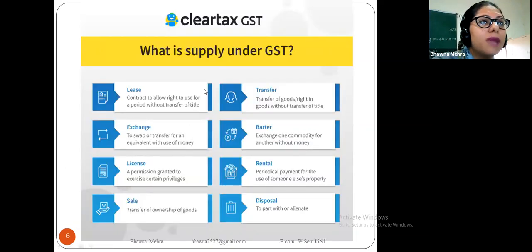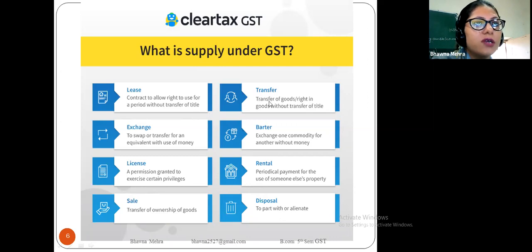So now, what is the supply under the GST? First is lease, transfer, exchange, barter, license, rental, sale and disposal. Now come to the lease. A contract to allow the right to use, where we have a contract between two parties and we allow the right to use for a period without transfer of title. Here we are not transferring the title of that particular good. So this is included in the services.